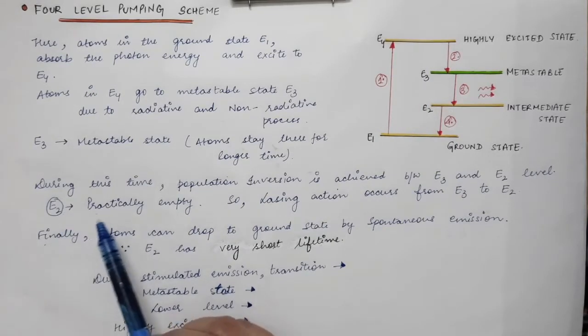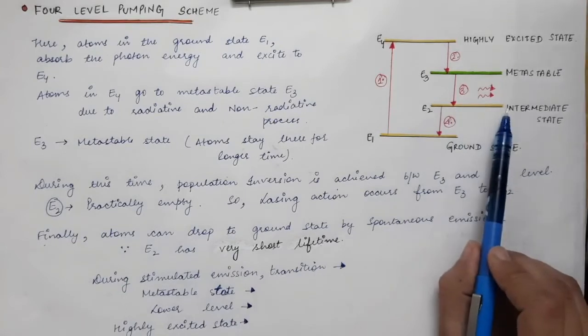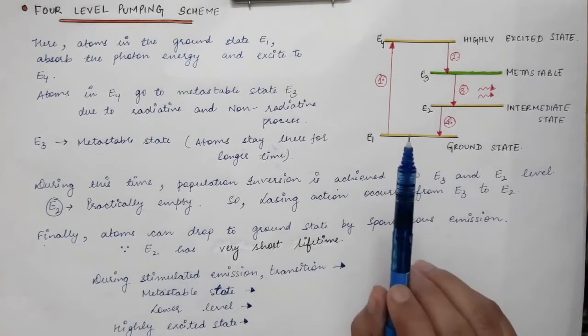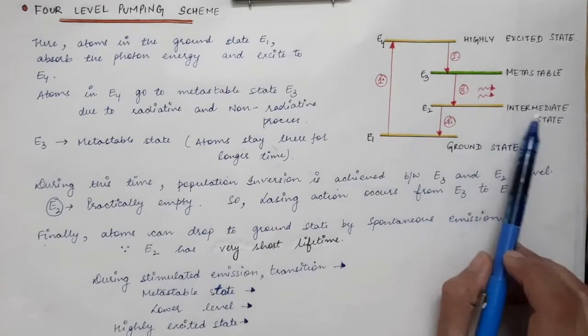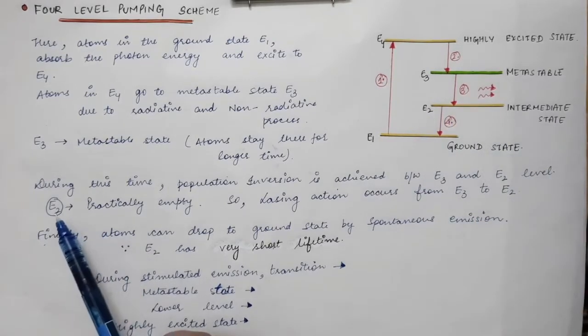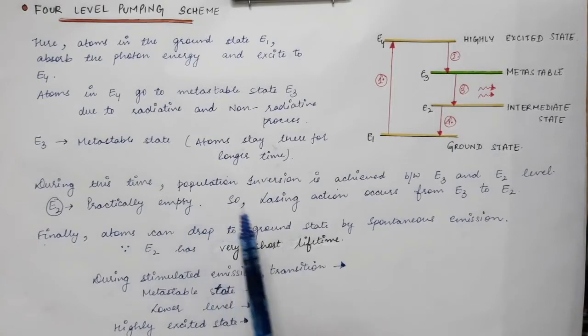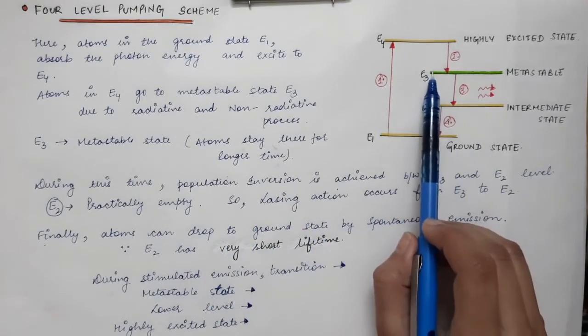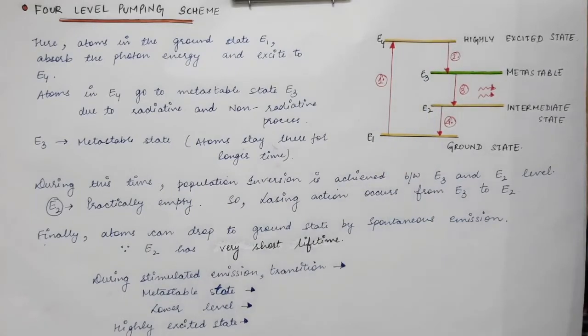Because E2 is practically empty, its lifetime is very short. So atoms in this state will immediately go to the ground state. So there are practically no atoms present in the intermediate state. So this E2 is practically empty. So lasing action occurs from E3 to E2 level.